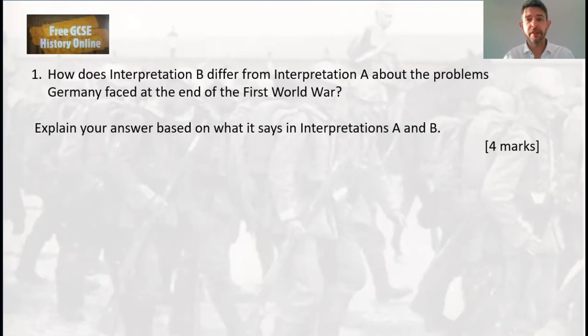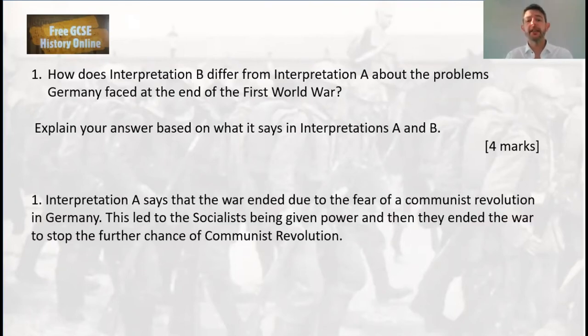And here we are. Here's what I've written as the answer. Interpretation A says the war ended due to the fear of communist revolution in Germany. This led the socialists to being in power, and then they ended the war to stop the further chance of a communist revolution. So you might remember that Ebert took power during the November Revolution. Okay. So now use that word whereas and come up with a second sentence, the one describing interpretation B and its message. So give that a go now.